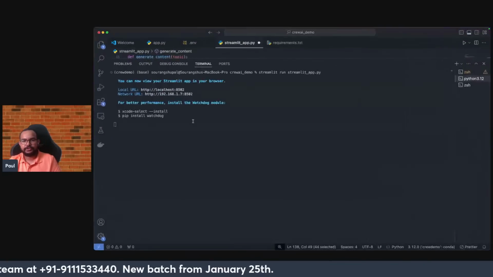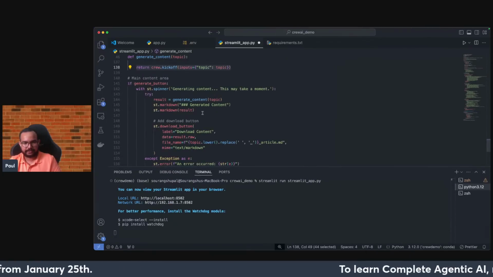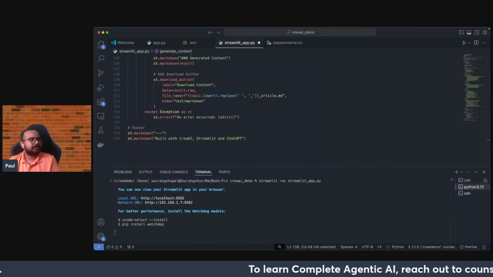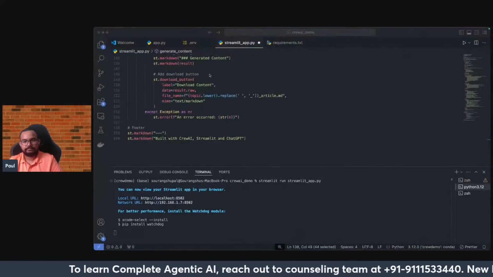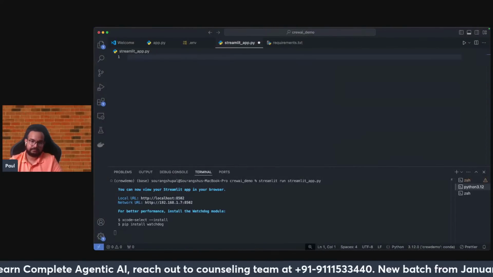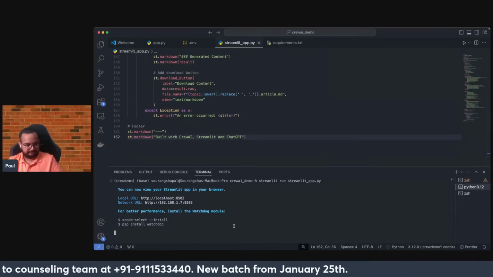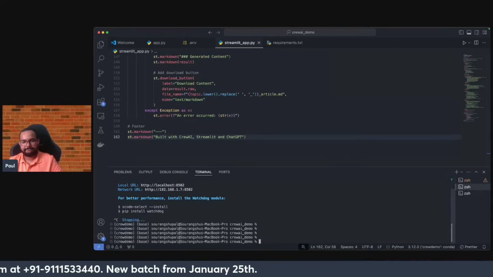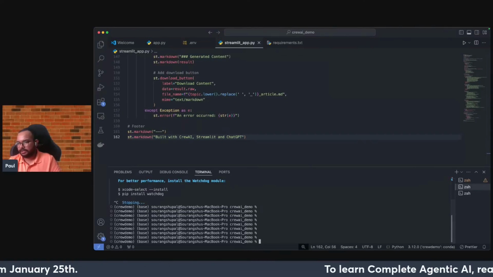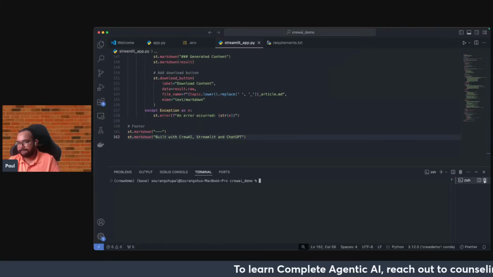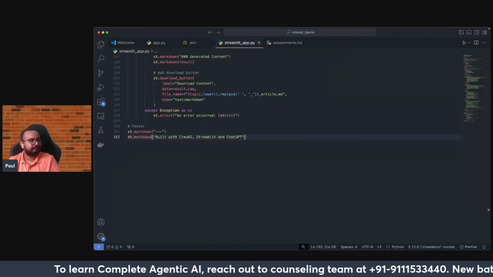All right, let me check, because here there is no error, but there is a problem with respect to the app, it looks like. Just wait, let me have a check. Okay, I've just stopped the application. It looks like other executions are going on. I will just kill all the applications which are running here.